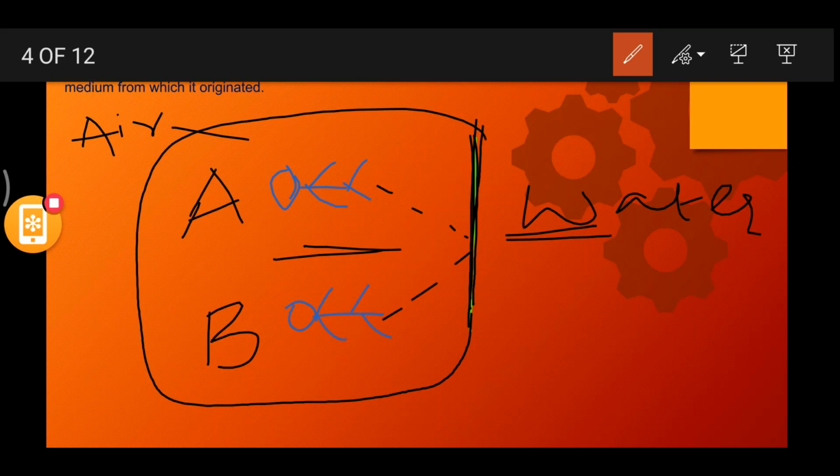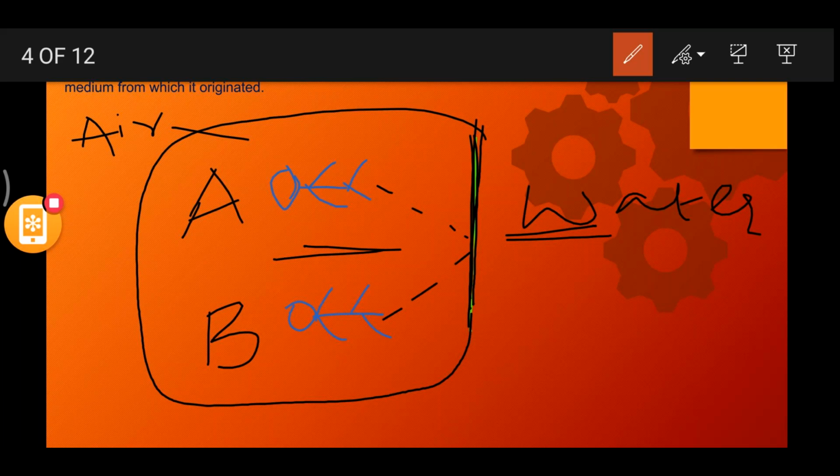So what is reflection here? Reflection is nothing but returning everything as it is without any loss of energy. Am I correct? If A is throwing a ball towards B, when B receives the ball, he receives it completely, or is there any loss of energy? There is no loss of energy, right?